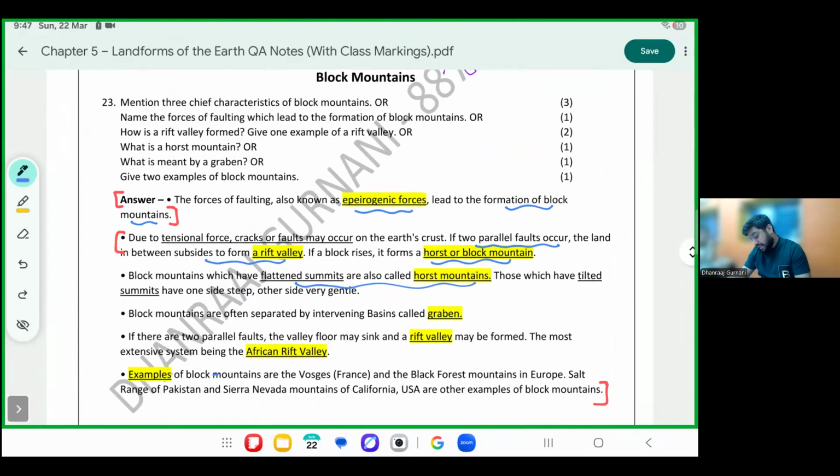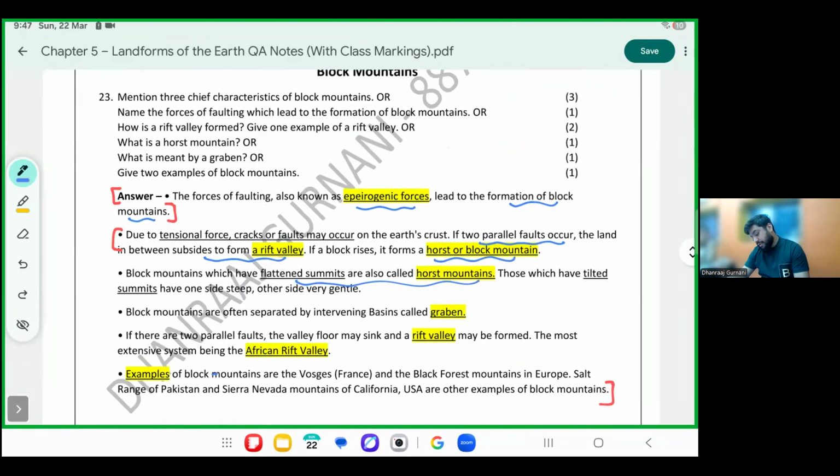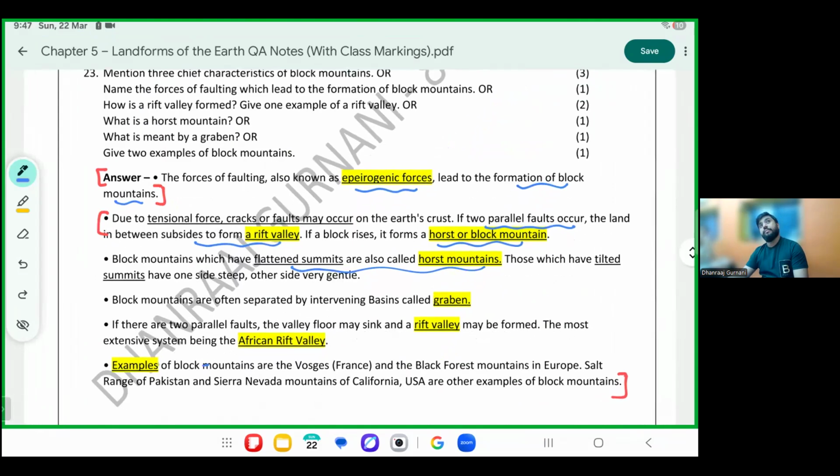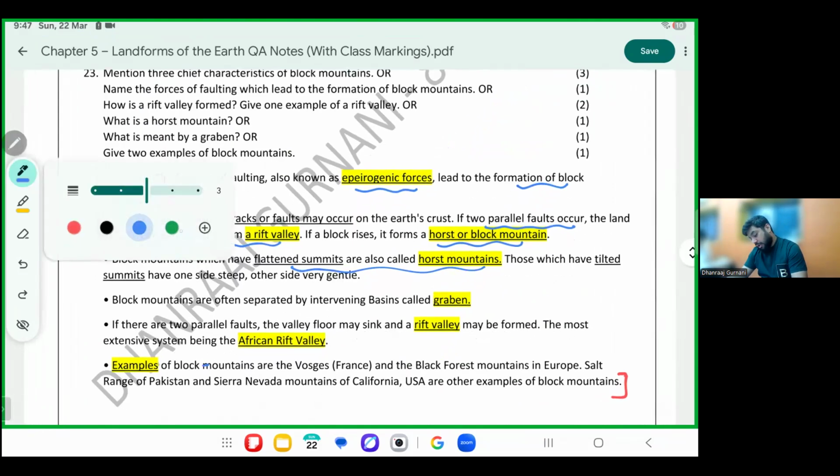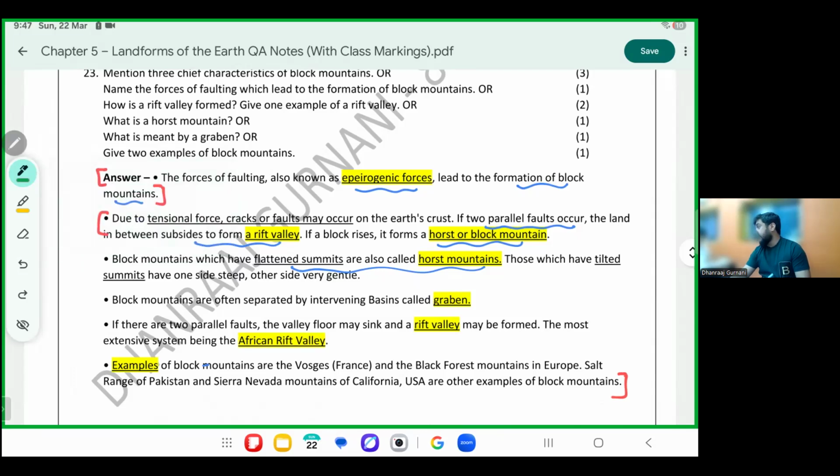Look here, please mark this: block mountains have flat summits. Now, this was the one which we just looked into. Block mountains are often separated by intervening basins called graben. If two parallel faults take the area down and sink it, it's called a rift valley.